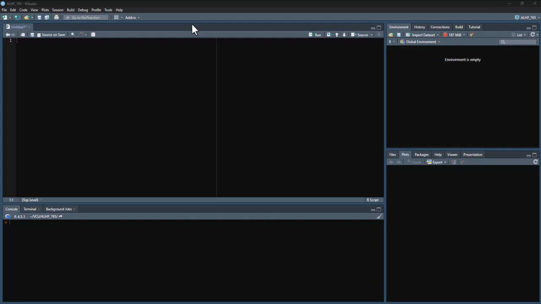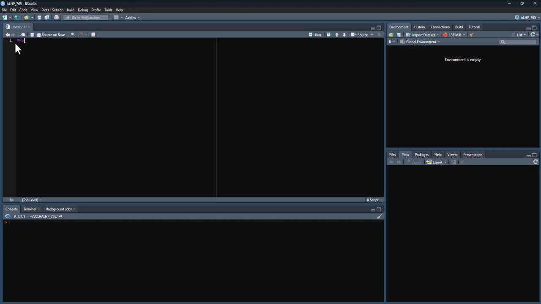When you're ready to write something in your script file, you will be writing some code. You're giving instructions to R as far as what you want it to do. The other thing that you'll be writing is comments. Comments are instructions to the humans so they understand what is going on. So I'll start off with a comment over here, and it is going to start with this pound sign, like the hashtag. And that tells R, anything following this, don't run.